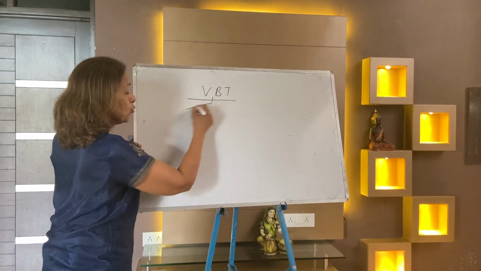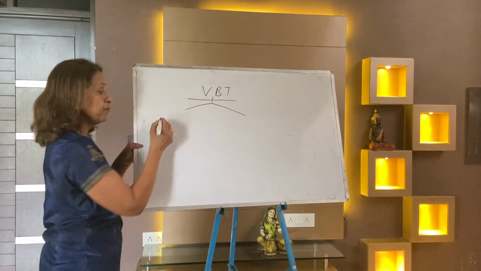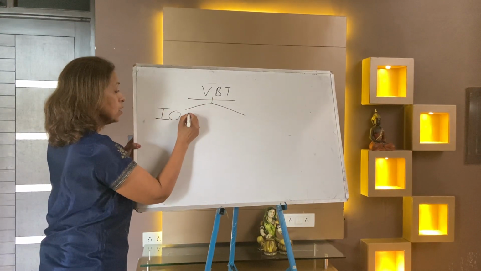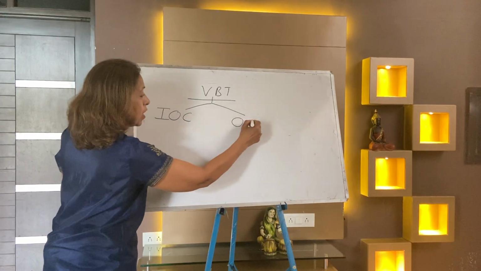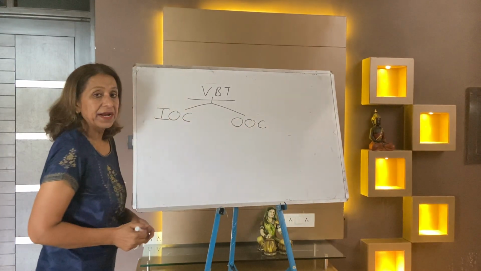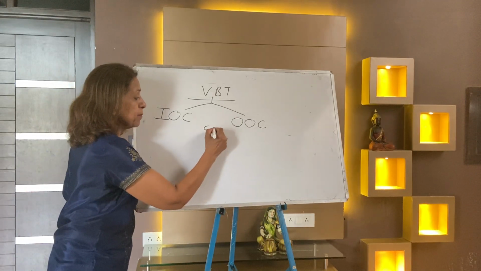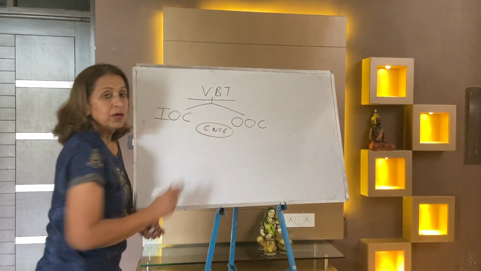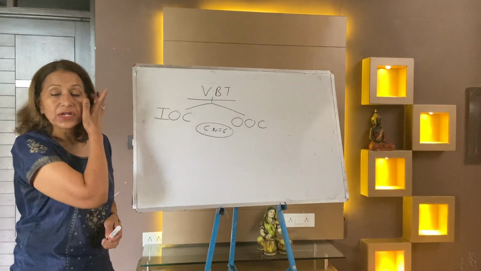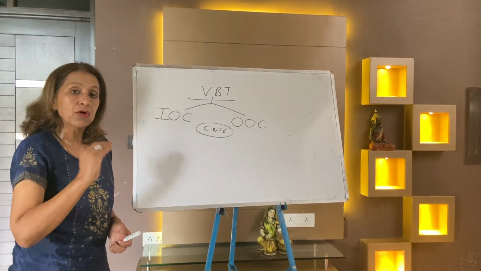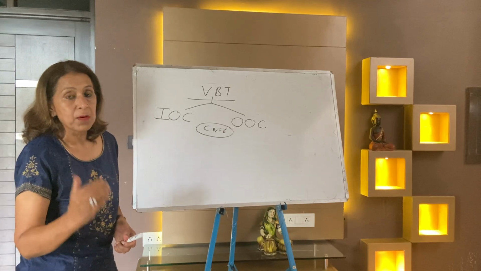Remember, there are 2 types of complexes: inner orbital complex and outer orbital complex. Write in detail. When the coordination number is 6, there are 2 types of complexes, inner orbital and outer orbital complex.